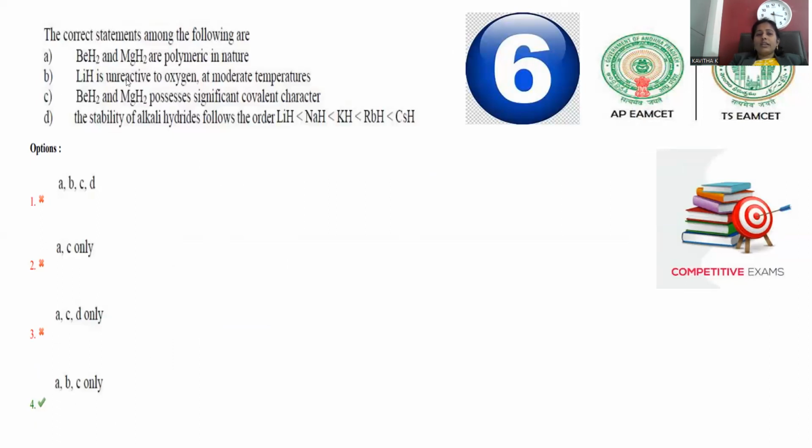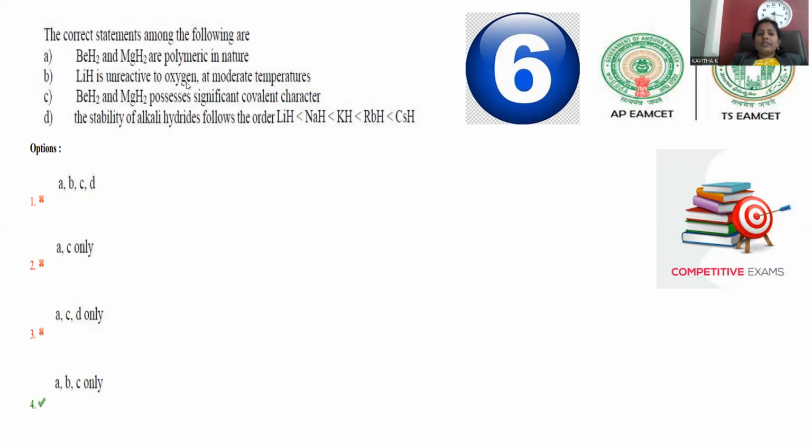Question number 6 is again collected from inorganic chemistry, and in specific, it is about metal hydrides. The topic is regarding metal hydrides. Here, the correct statements among the following are: beryllium hydride and magnesium hydride are polymeric in nature. So, beryllium hydride, magnesium hydride, polymeric or not, we have to identify.